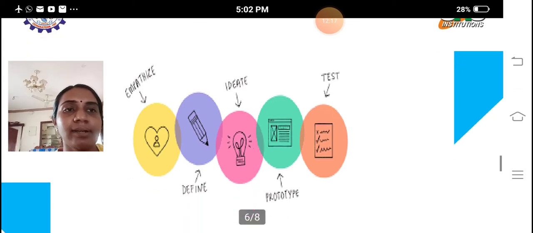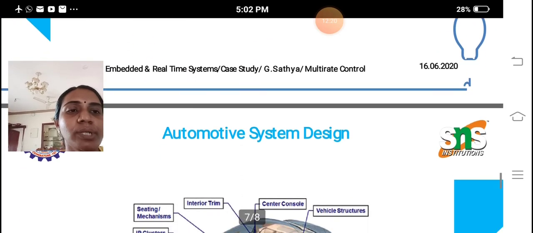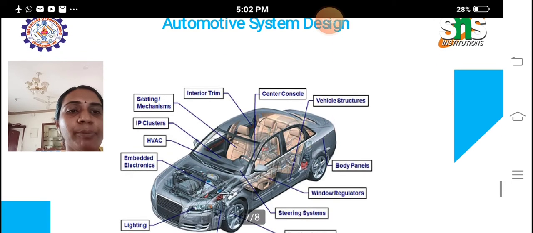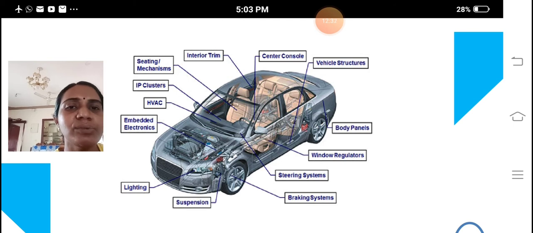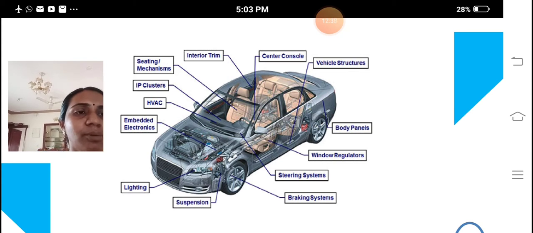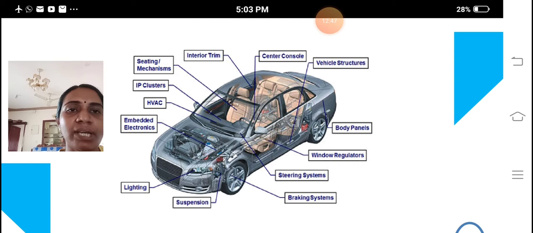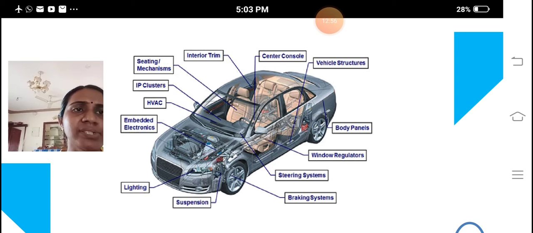And next one is our prototype unit. For this prototype unit, I have shown this diagram as our prototype model. We already know that a car has different control units, and these control units are controlled by different engine control modules. Here the diagram shows the window regulators and window control, steering control, braking system, suspension, lighting, embedded electronics, HVAC, IP cluster, seating, interior trim, center console and vehicle structure. Everything is available in this diagram.